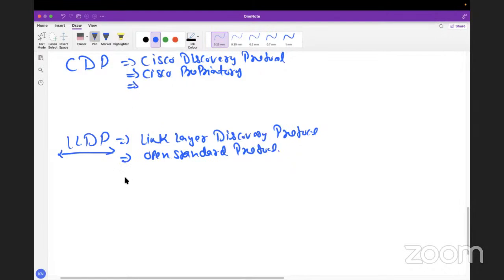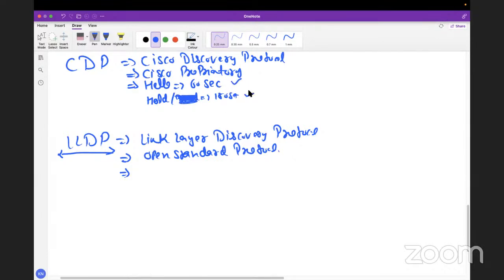Now, both these protocols have a few timers for the packets. Whenever we talk about protocols, let's say we have a protocol that uses some messages to talk to another device, right? So there will be some kind of interval messages, some kind of dead interval timers, right? CDP has two timers. One is hello, that is 60 seconds. And one is the hold down timer, or we can say dead timer, that is 180 seconds. Or we call it hold. As of now, do not use dead timer. So one we have is hello and one is hold. Hello is 60 seconds. Hold is 180 seconds.